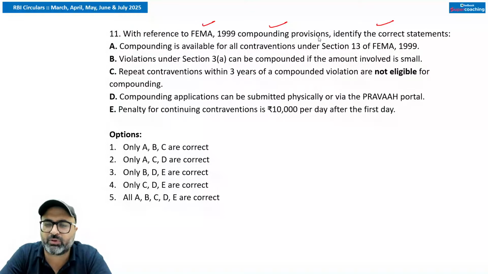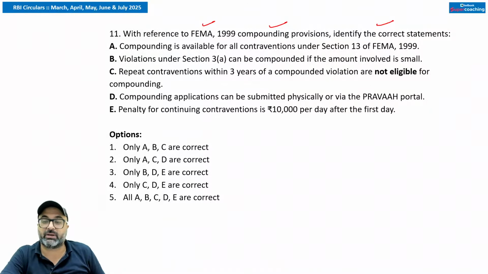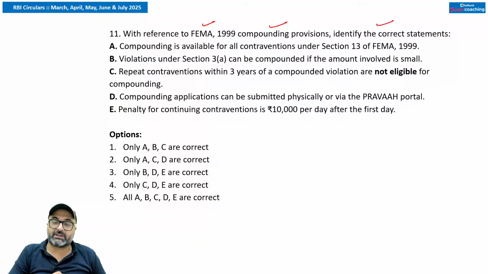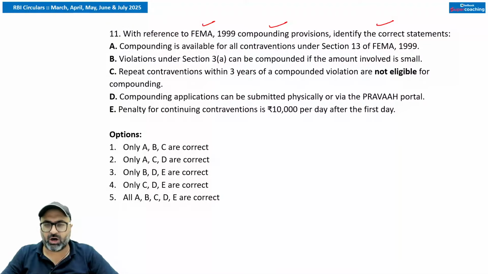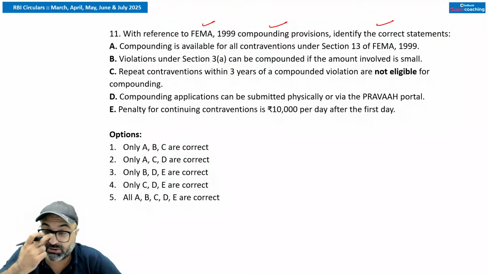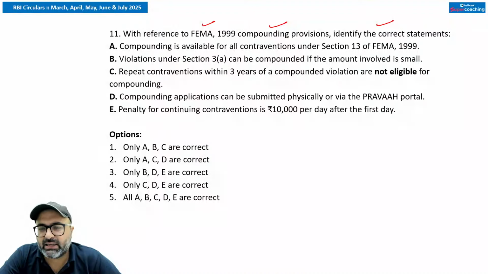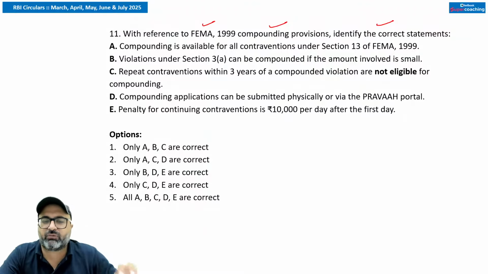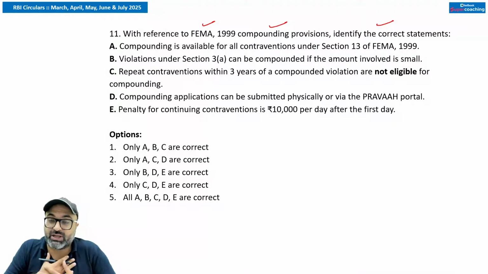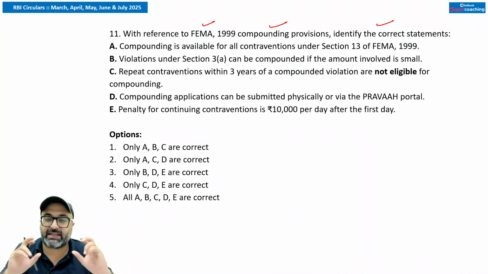Do you remember compounding provisions? We covered this particular notification, this particular direction in quite a lot of detail. So compounding of contravention under the FEMA, what is it? Sir, contravention basically means violation of FEMA provision rules, regulations, notifications, directions or RBI issued authorizations. Continuing contravention will attract additional penalties. Compounding means it's a voluntary process to admit that I have made a mistake and I'm ready to pay the penalty, that is known as compounding.